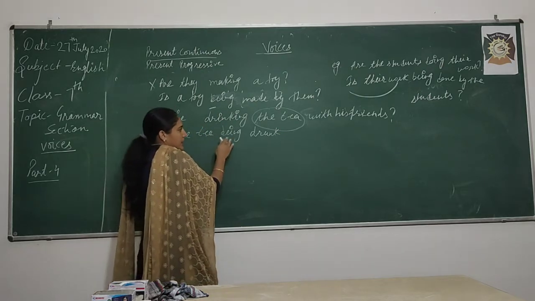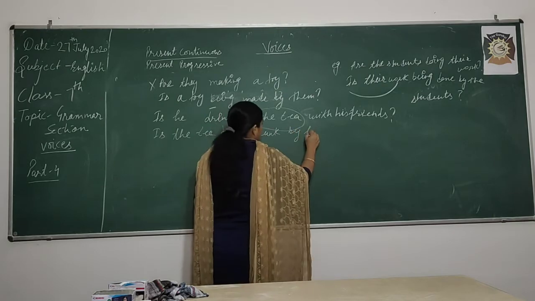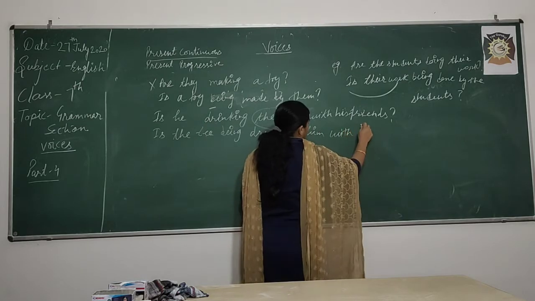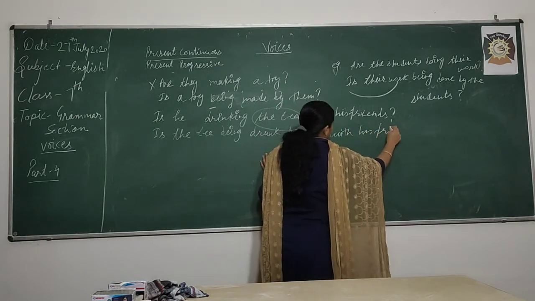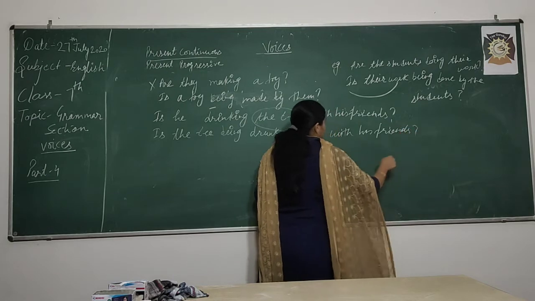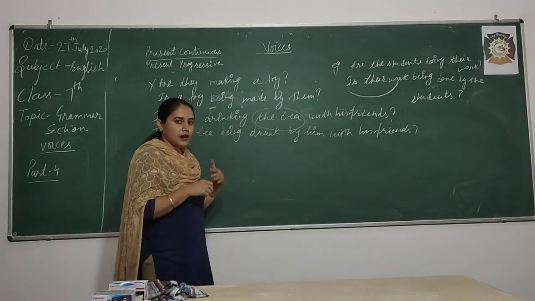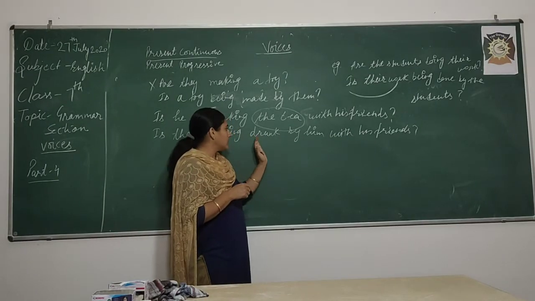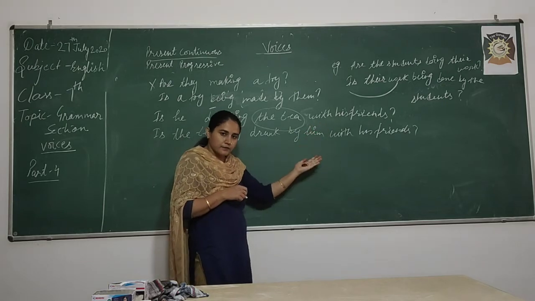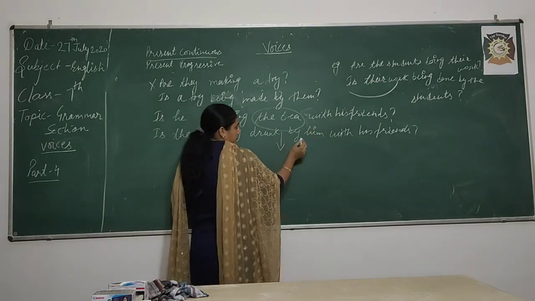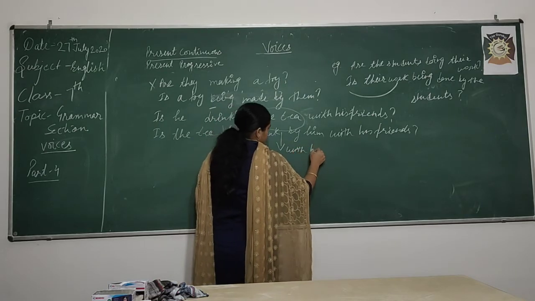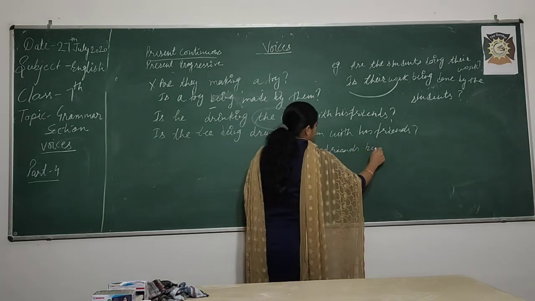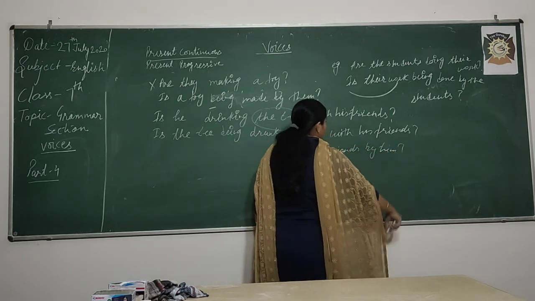Is the tea being drunk by him with his friends? This is the way. Another way also: is the tea being drunk with his friends by him. In this way you can also write.